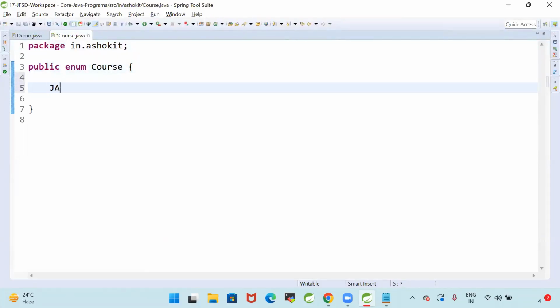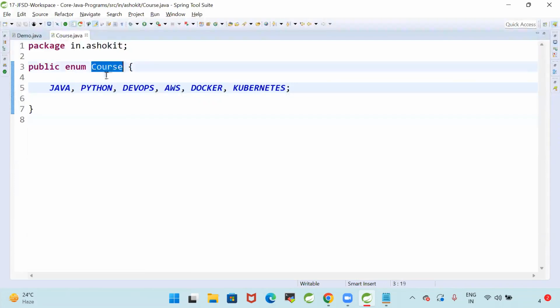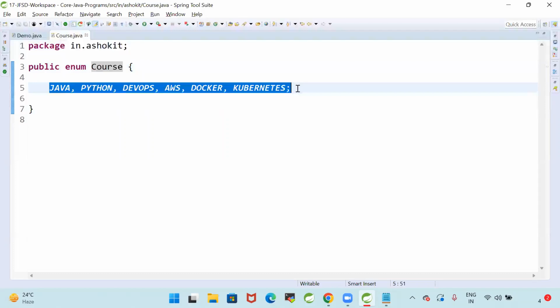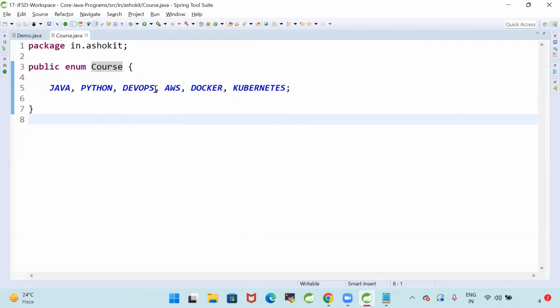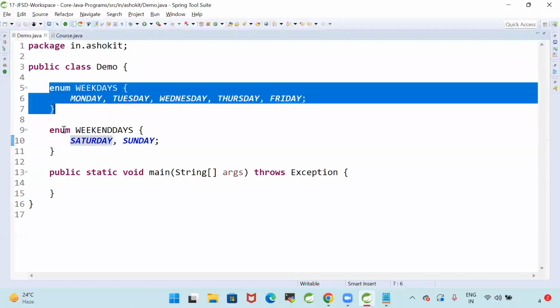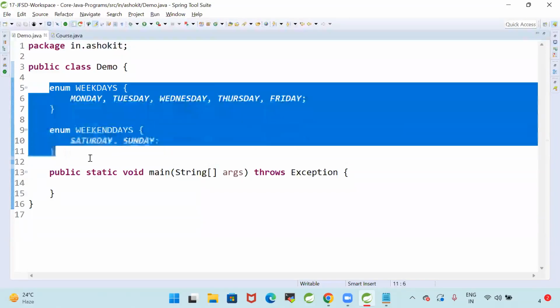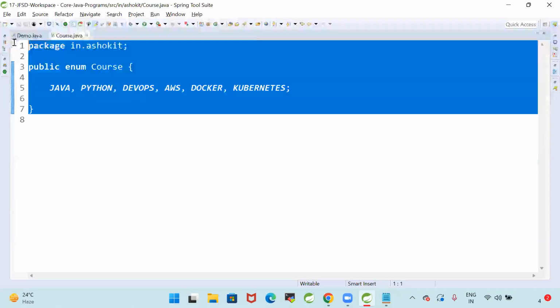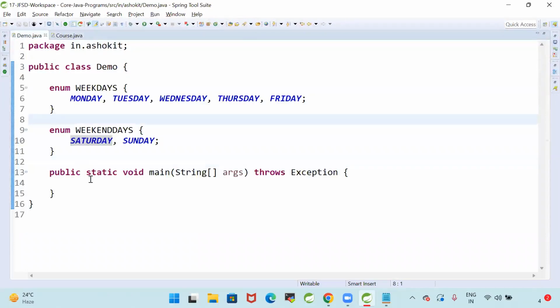Inside this, I can specify course like Java, Python, DevOps, AWS, Docker, Kubernetes. Like this, I'm defining an enum. So I want to declare a course with a fixed set of constants. Weekdays, weekends, like this, you can create the enum. Enum can be created in a separate file, or within the class also.